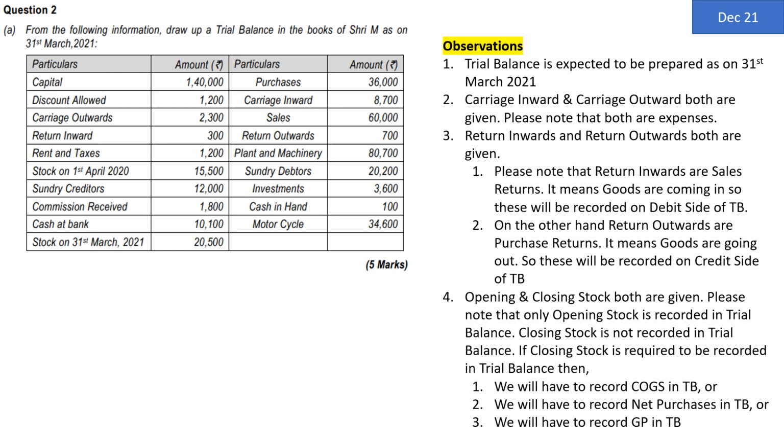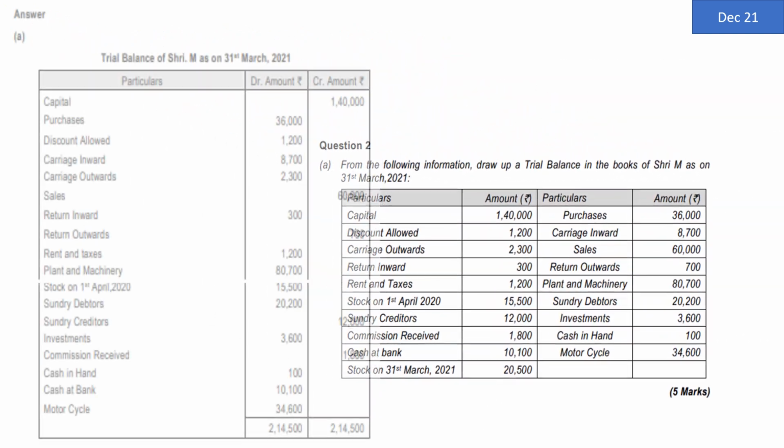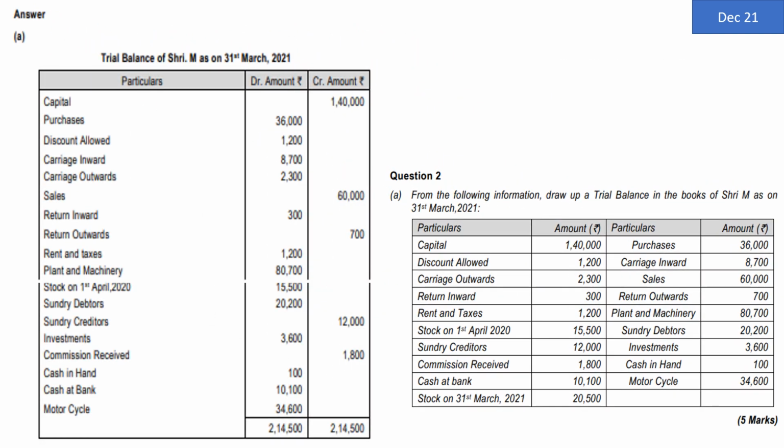So with these observations in mind, let us go ahead for the purpose of preparing the trial balance, which looks somewhat like this. Is a credit item, so it will come on credit side. Purchases, discount allowed, carriage inward and carriage outward all represent expenses. So debit all expenses and losses, it will be coming on debit side of trial balance. Sales, goods are going out, sales is an income, it will be shown on the credit side of trial balance. Return inward, as we have already discussed, will be shown on the debit side of trial balance, and return outward on credit side of trial balance.